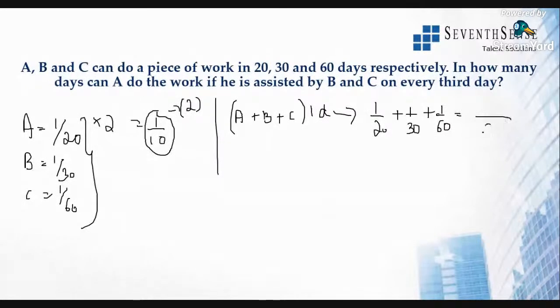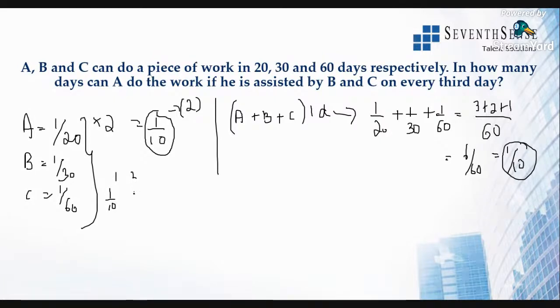The LCM will be 60, so it will be 3 plus 2 plus 1. 3 plus 2 is 5, 5 plus 1 is 6. So 6 by 60, that is nothing but 1/10 of the work in one day. So this means the first day it is 1 by 20, the second day 1 by 20, and the third day 1 by 10. You all know this.